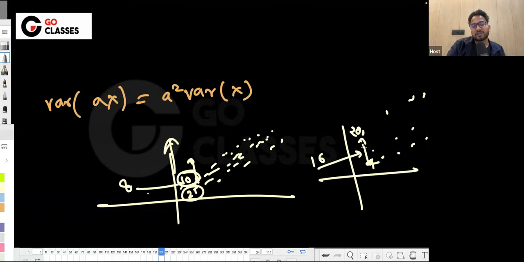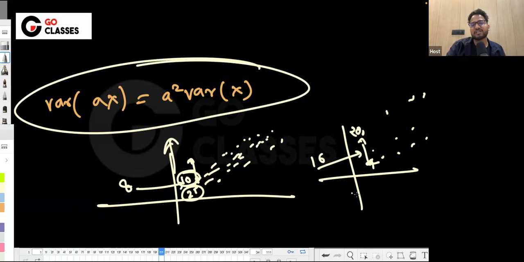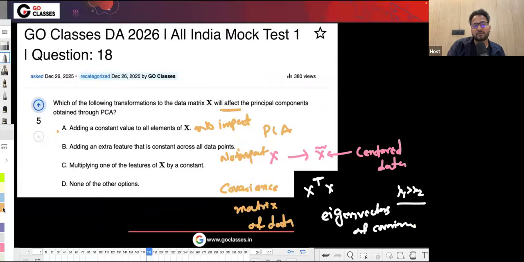The spread is getting increased, or maybe decreased if you multiply by a fraction, but it is impacting the spread of one of the dimensions. So the variance will get changed, and mathematically also you can see the variance will be changing. So this option is definitely dangerous.